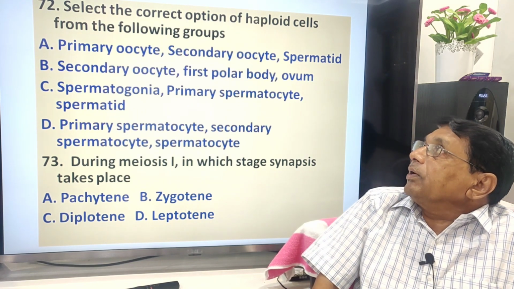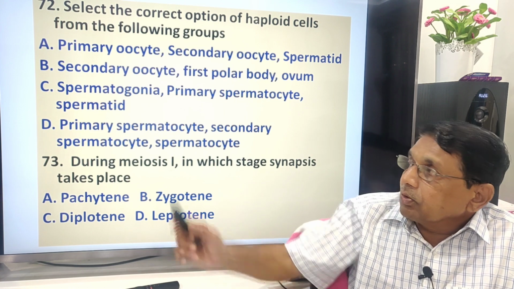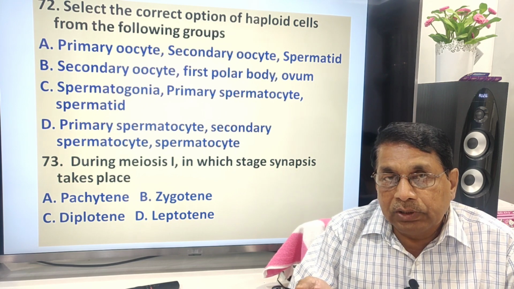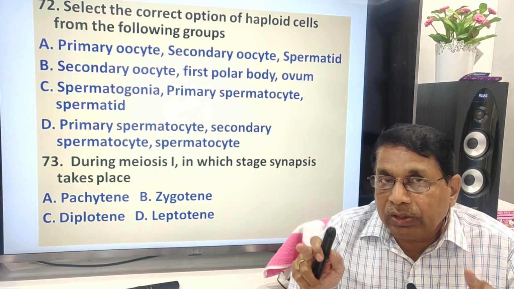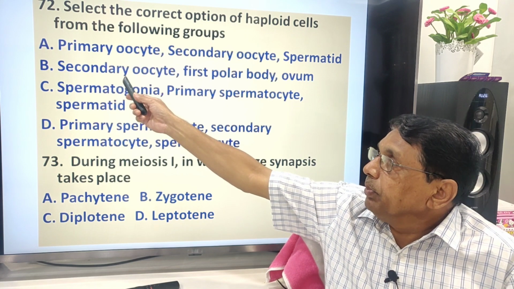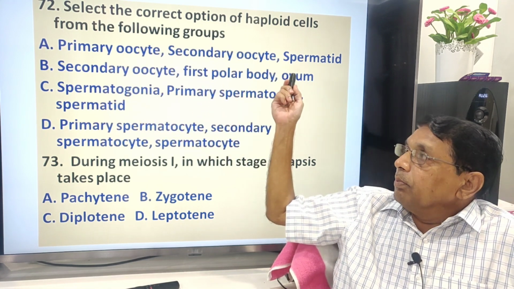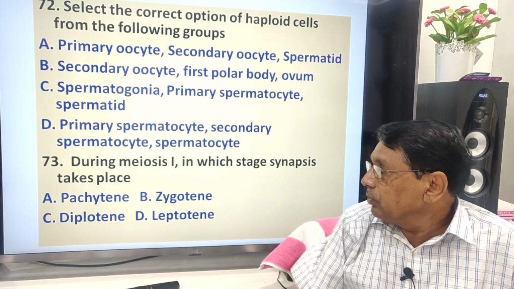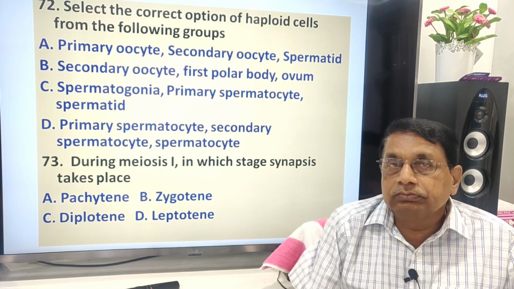Select the correct option of haploid cells from the following groups. There are 4 answers. Some contain both haploid and diploid, but only one will contain all the haploid structures that you have to select. So this is B: secondary oocyte, first polar body, ovum. B is the correct answer.